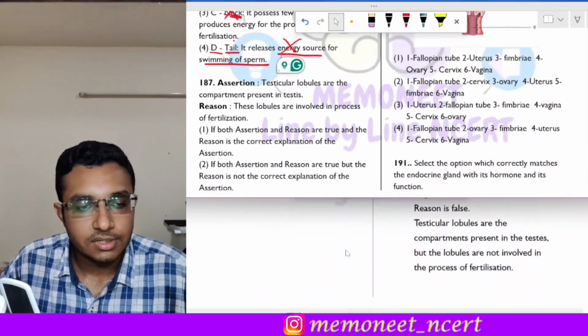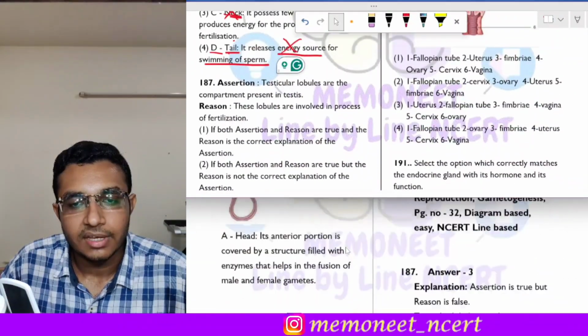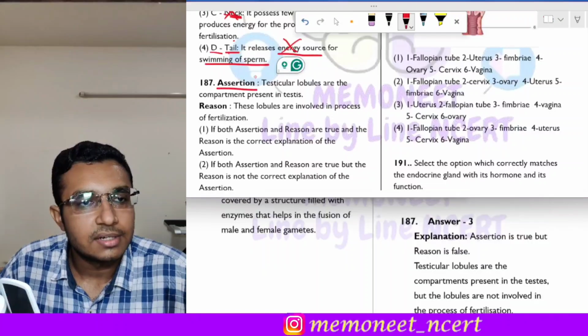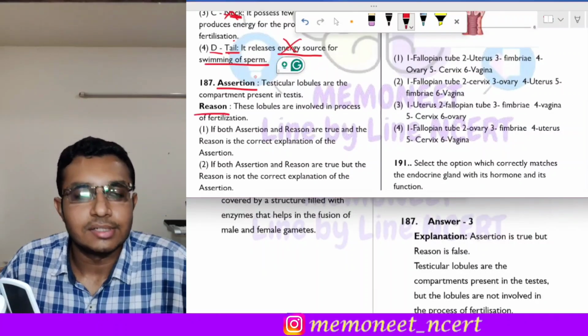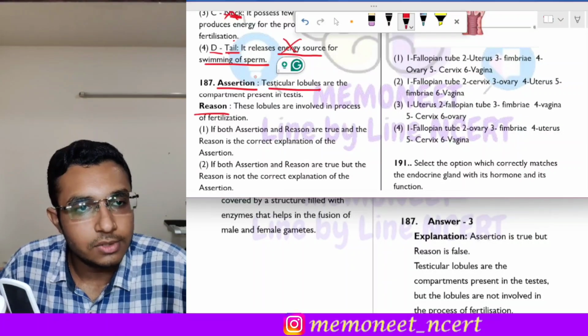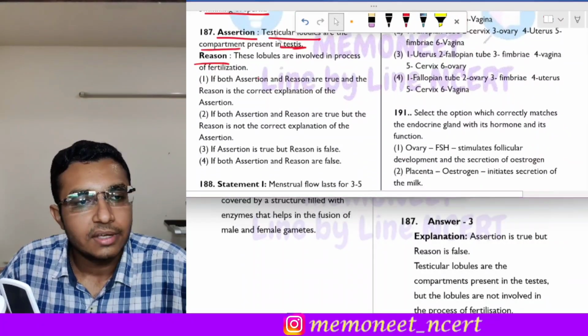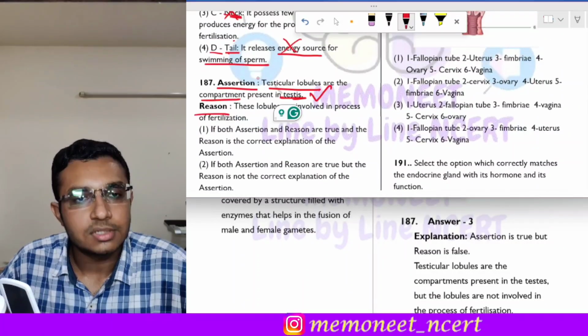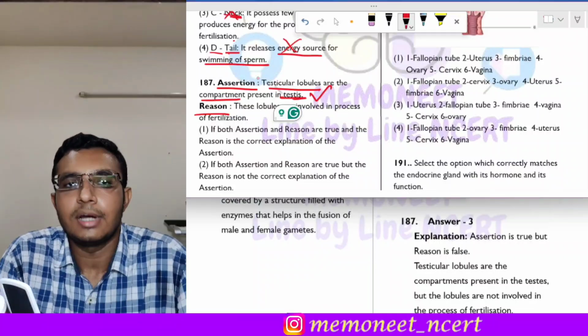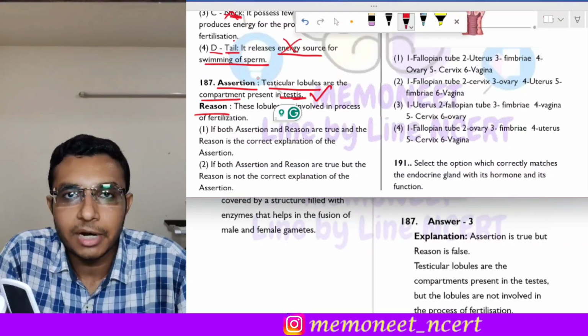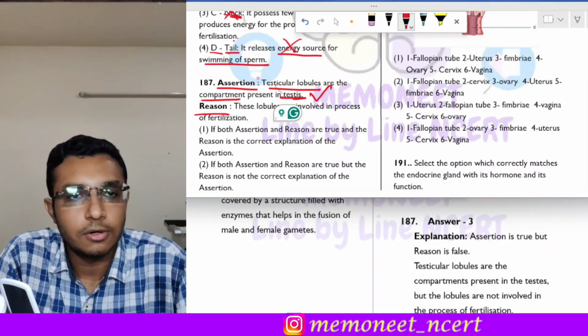The next question is question 187. It is an assertion reason type of question. The assertion states that the testicular lobules are the compartments which are present in the testes. Okay, so that is true, because the testes are divided into several compartments. About 500 compartments are present, called testicular lobules.